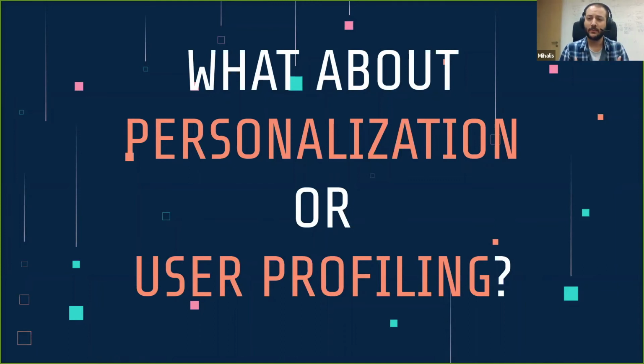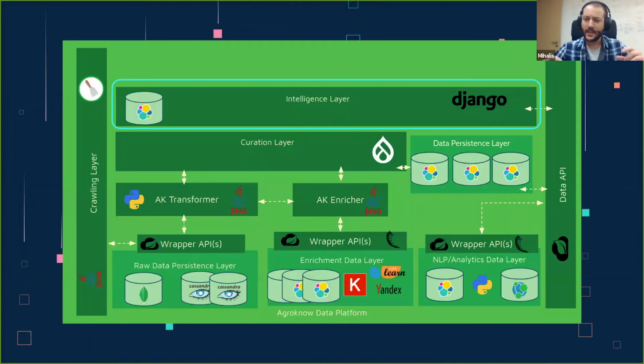And I'm pretty sure that anyone in the audience that performs some kind of user clustering or this kind of data processing is currently thinking that, okay, you have so much data. Are you doing anything with it? Are you performing any kind of personalization or user profiling? You have so much data, you have to do something. Of course, the answer is yes, and in order to do this, we're adding another layer into our data platform, which we call the intelligence layer. The main storage engine there is again Elasticsearch, another Elasticsearch instance.